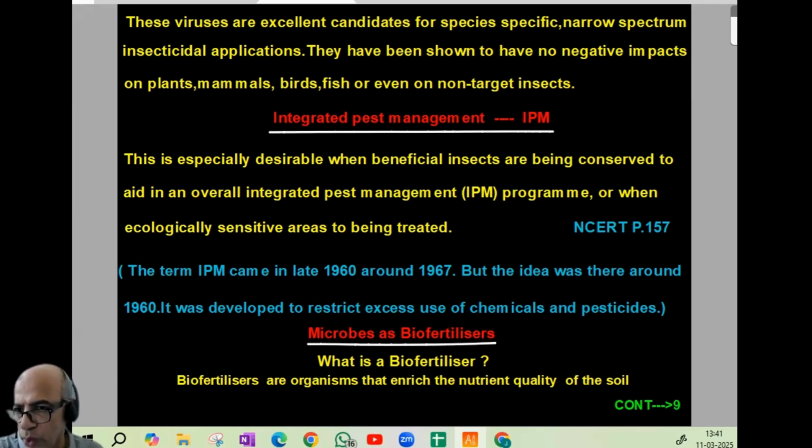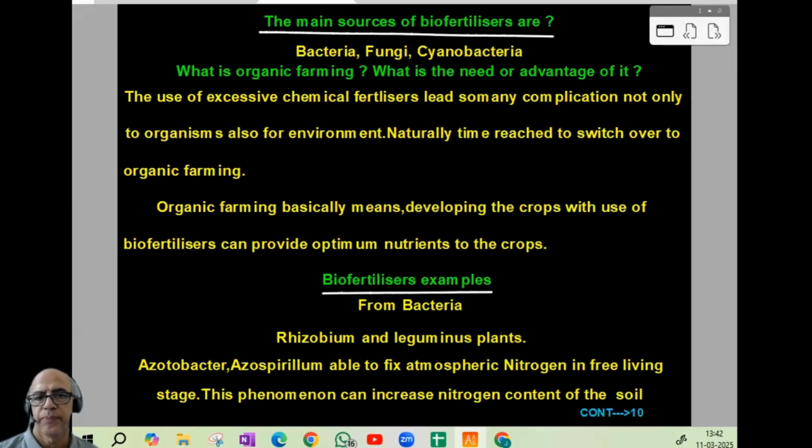Now, microbes as biofertilizers. For that, again, we should know what biofertilizers are. Biofertilizers basically mean organisms that enrich the nutrient quality of the soil. So that is how the term comes. And after that only can we proceed to how microbes are used as biofertilizers. The main sources of biofertilizers are three categories of organisms: bacteria, fungus, and cyanobacteria.